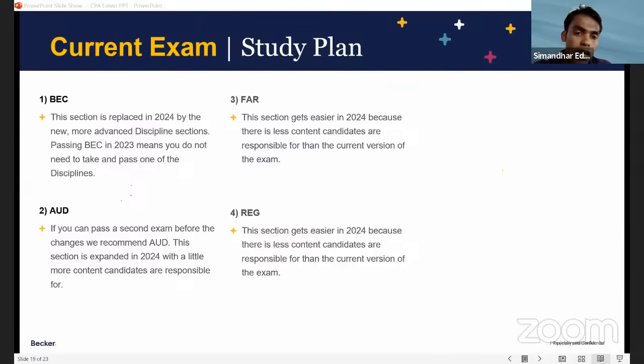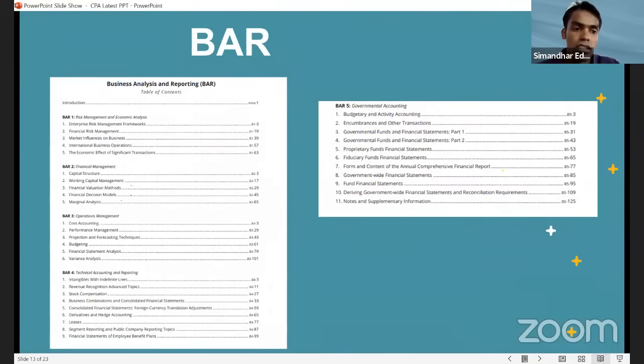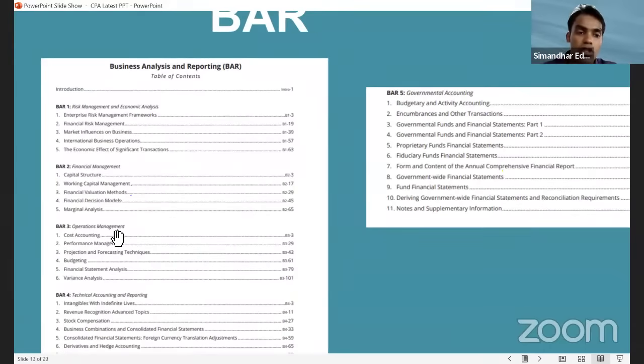Because BAR has all accounting and advanced accounting related topics. There is no management in BAR, just to let you know. Did you see the topics in the BAR discipline, everyone? I don't know why you said all these things. If you see, there is all cost accounting, analysis, ratio analysis.